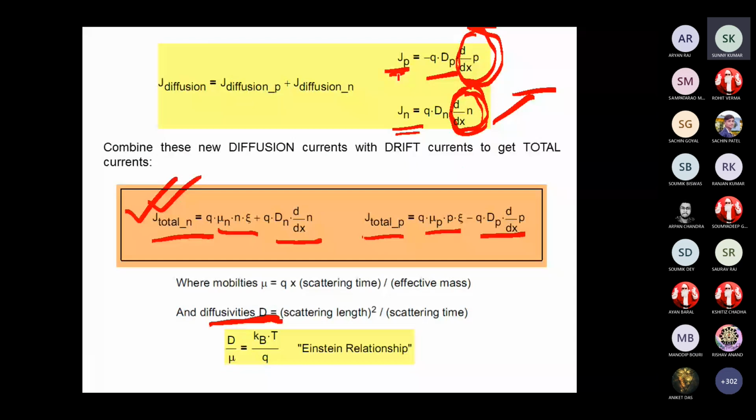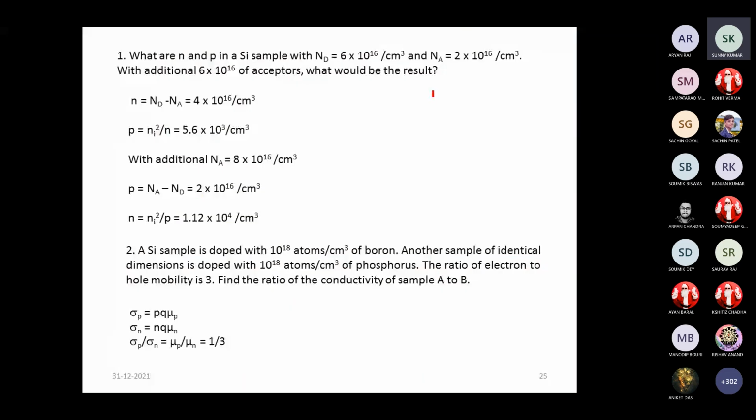Please mute. I am not going through this numerical. You can see the numericals are solved also, because I have only one class. One thing I have to take.